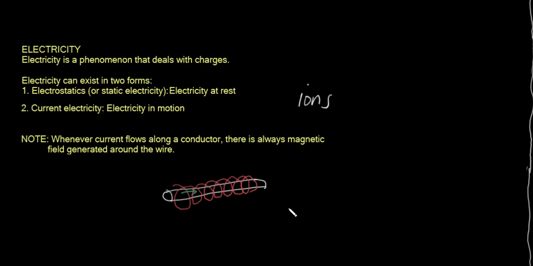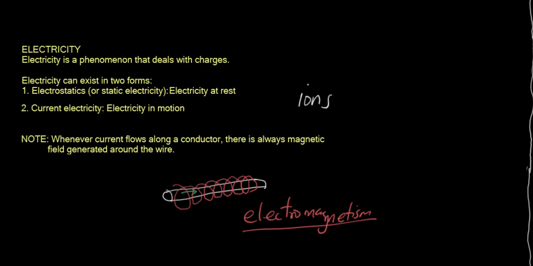That leads to a special branch in physics called electromagnetism, a part of electricity that shows how electricity and magnetism are interconnected or interwoven. So take note of that.